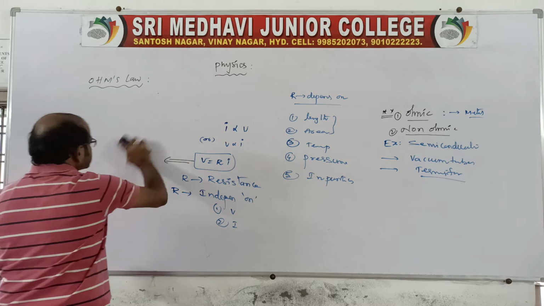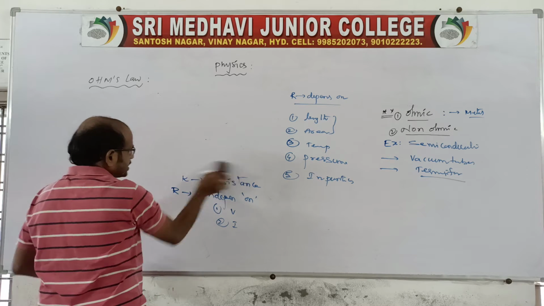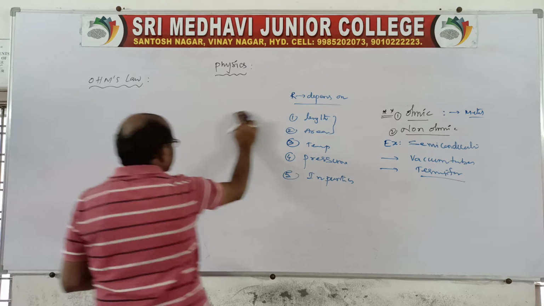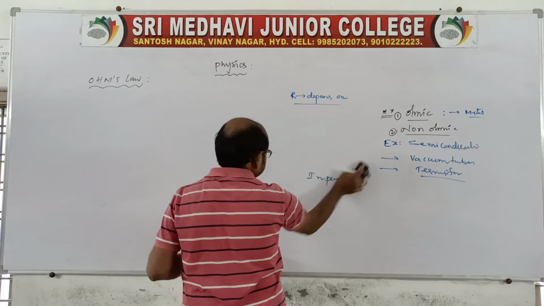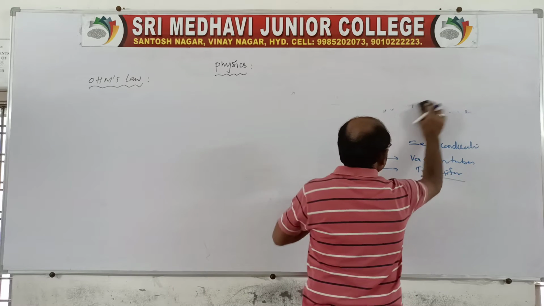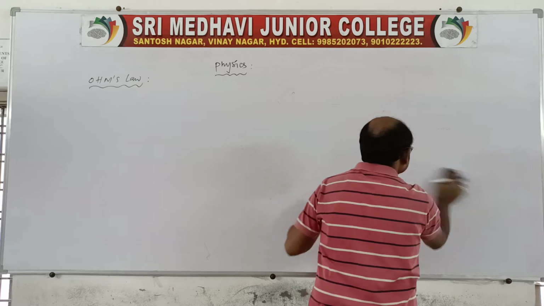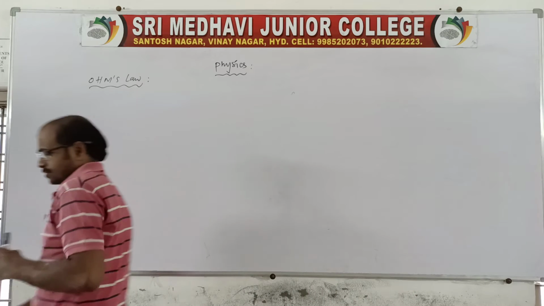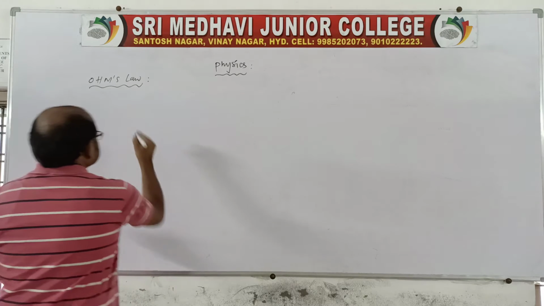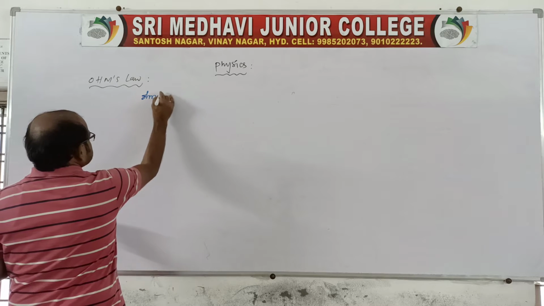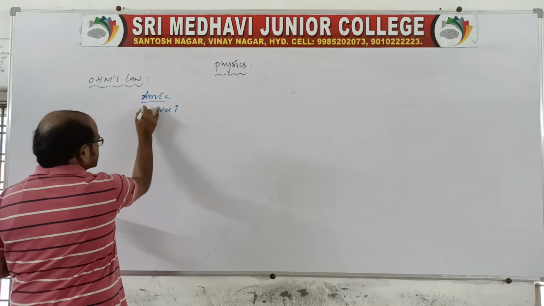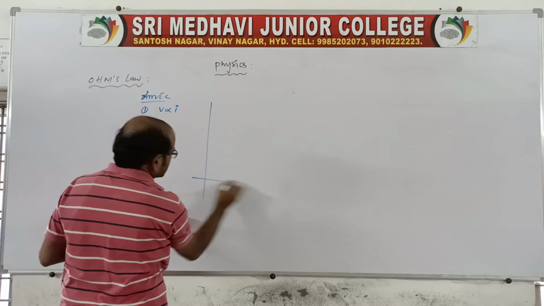Ohmic means the substance which obeys Ohm's law, that is I directly proportional to V or V directly proportional to I. First I will explain it with the graphs. First of all, for ohmic devices, V is directly proportional to I.